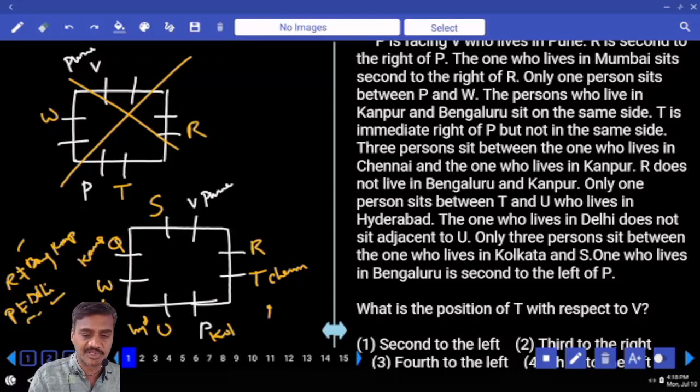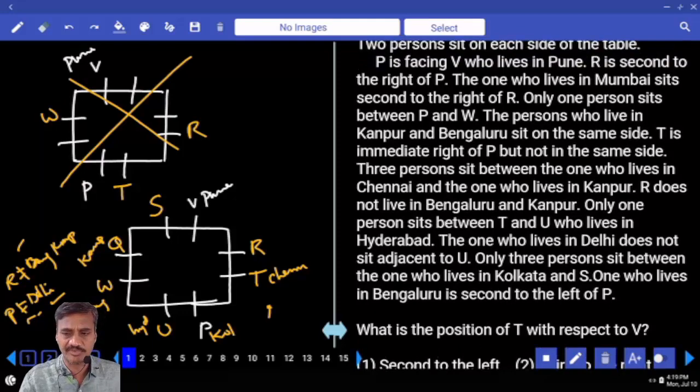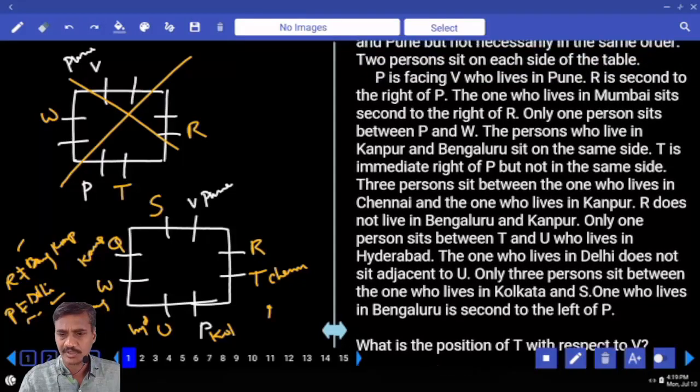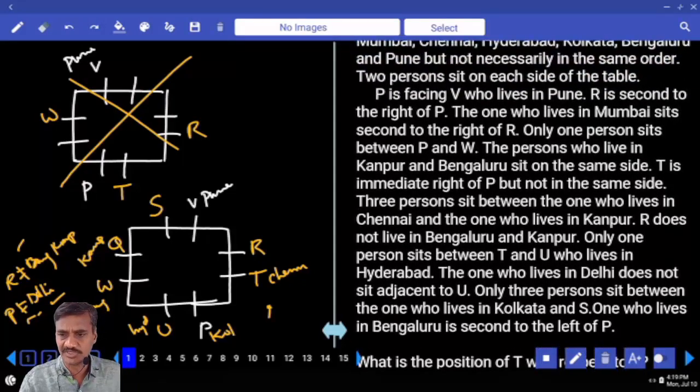P does not belong to Delhi. Then R and S. R belongs neither to Bangalore nor to this one. The one from Delhi does not sit adjacent to you. Now R does not live in Bangalore or Kanpur. Is there any other information here?